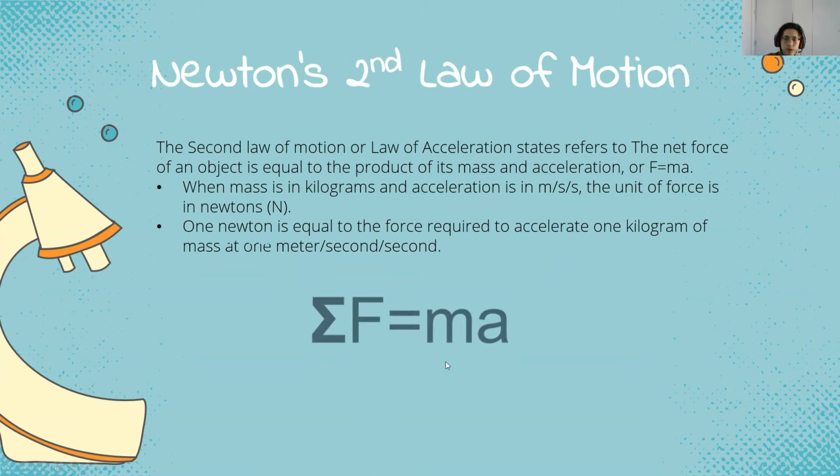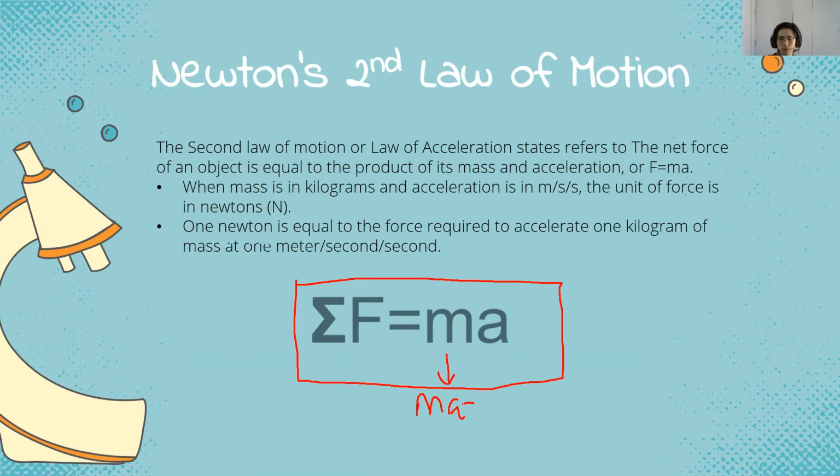We have the equation ΣF equals ma. Sigma F means the total, the net force, or the total force. m equals mass. a equals acceleration.